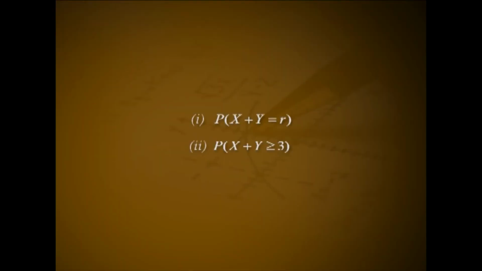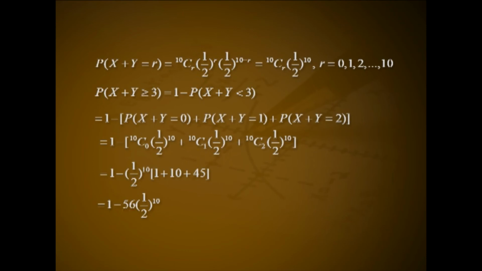Problem 6. If x and y are two independent random variables where x follows binomial (6, 1 by 2) and y follows binomial (4, 1 by 2), calculate number 1, P of x plus y equal to r. Number 2, P of x plus y greater than or equal to 3. Solution. By additive property of binomial distribution, x plus y follows binomial (6 plus 4, 1 by 2), that is binomial (10, 1 by 2).